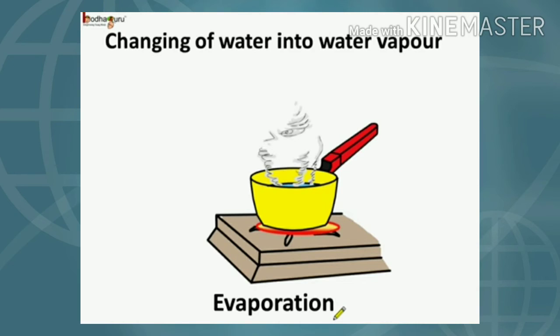As you can see in the picture, water vapors are rising up from the pan. The water in the pan is changing into water vapors on heating. This process is known as evaporation, right? I hope this is clear.